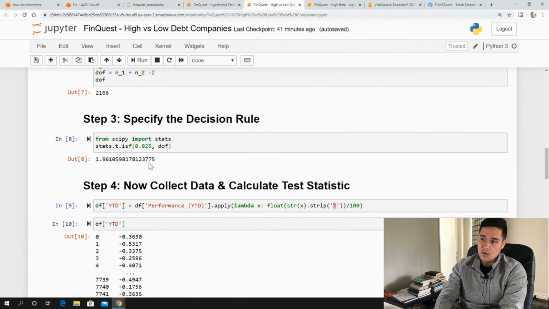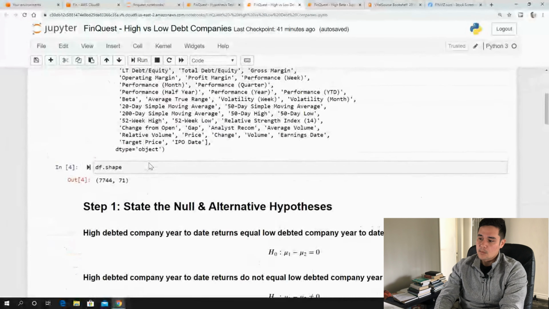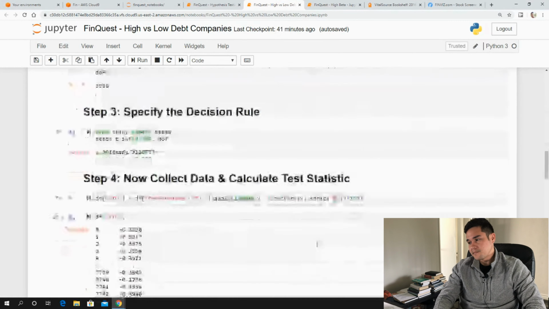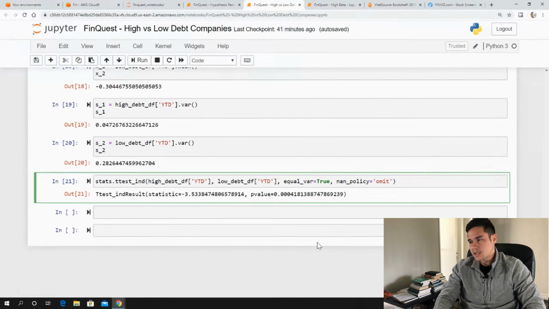So we can reject the null. Remember, our null is that high debt company year-to-date returns equal low debt company year-to-date returns. So it does seem that we can accept our alternative hypothesis that high debt company year-to-date returns do not equal low debt company year-to-date returns. So there is a large difference here. So I thought that was very interesting.